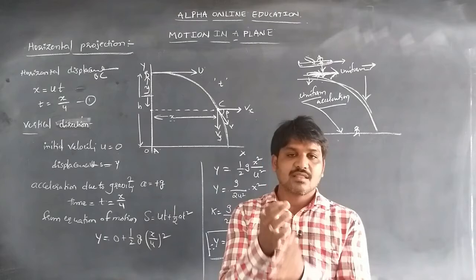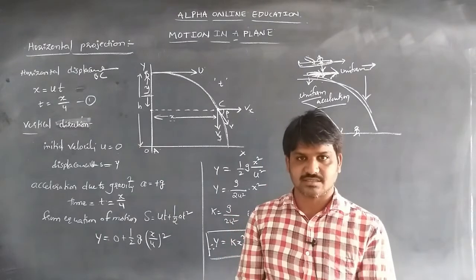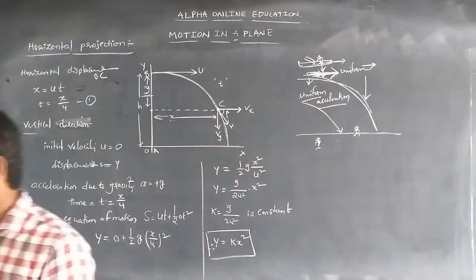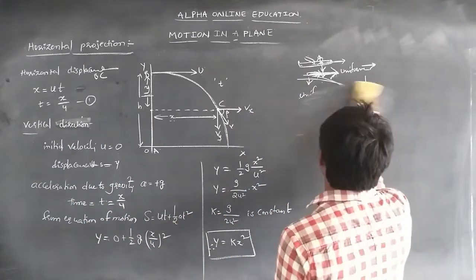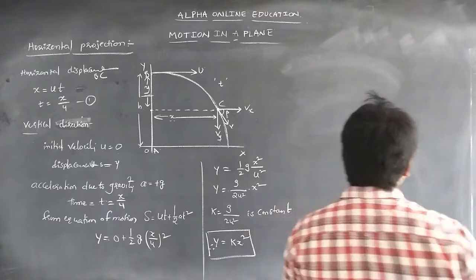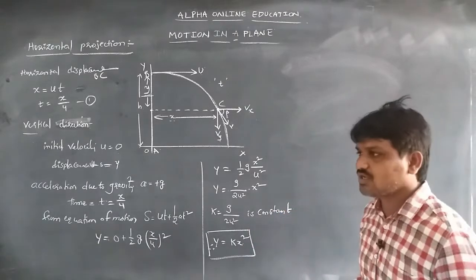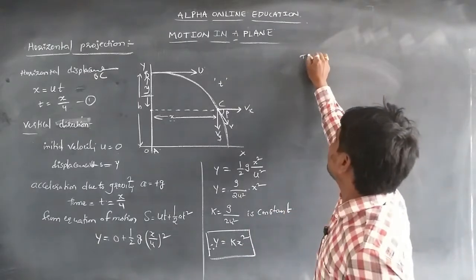In the case of horizontal projection, we can also discuss the parameters of a projectile. As we know, one is the time of flight. In horizontal projection, the definition of time of flight varies slightly.